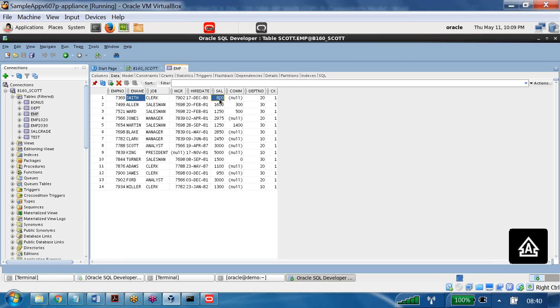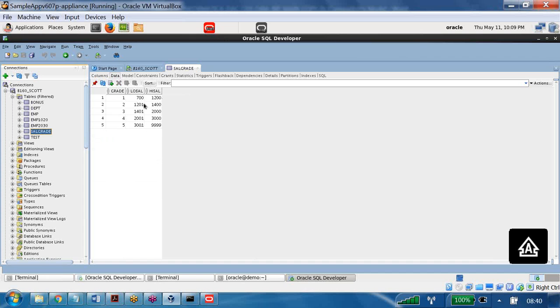800 is the salary of Smith. This 800-salary guy belongs to what grade? If the salary is between 700 and 1200, then the grade is 1. So we compare whether the salary value is available between the low salary and high salary, and then we get the corresponding grade.